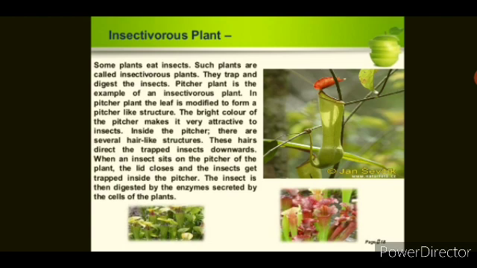Then why can they eat insects? This is because in some areas the soil is deficient in nitrogen. The plants growing in such areas need to obtain nitrogen from an outside source. This is done by trapping and eating insects. Examples of insectivorous plants are the pitcher plant and Venus flytrap. These are a few examples of insectivorous plants.